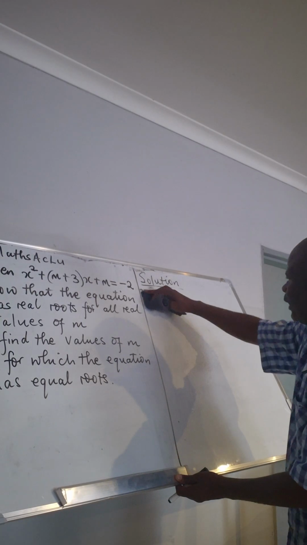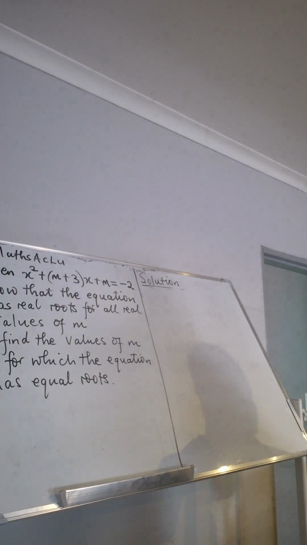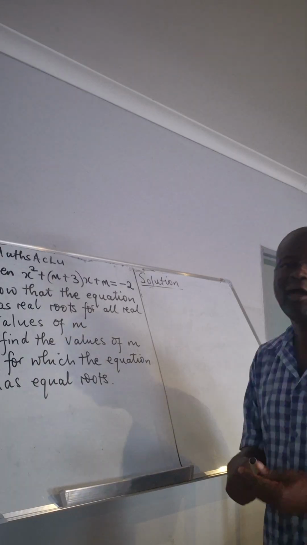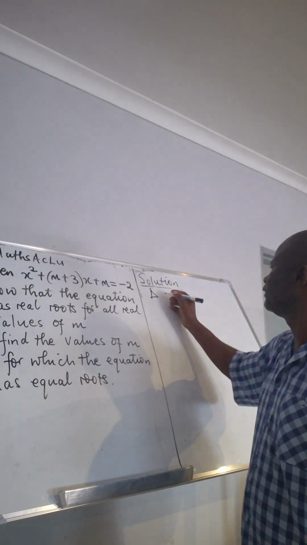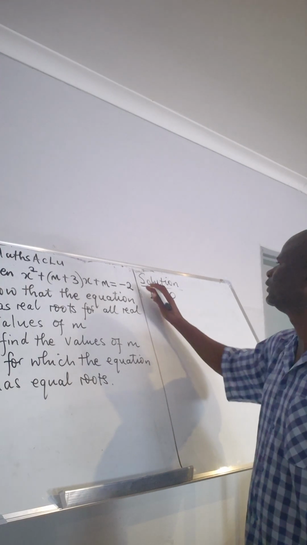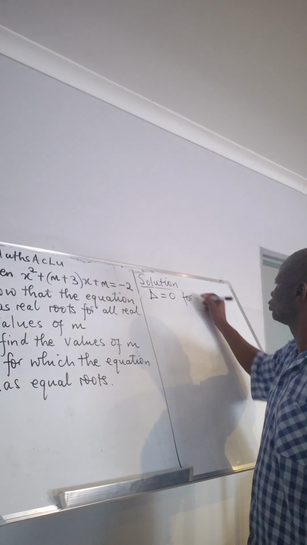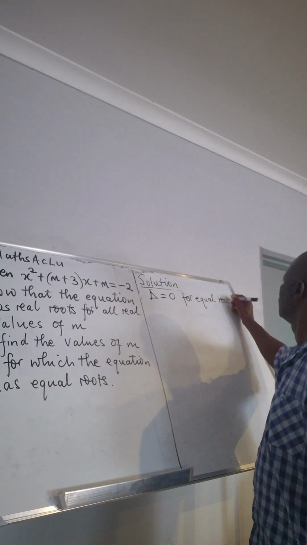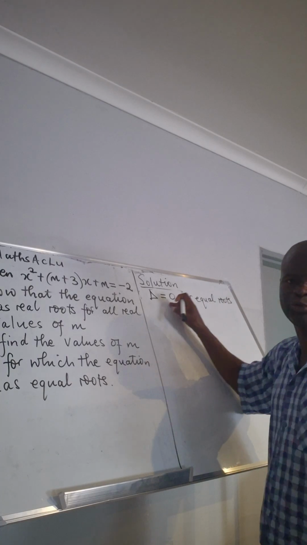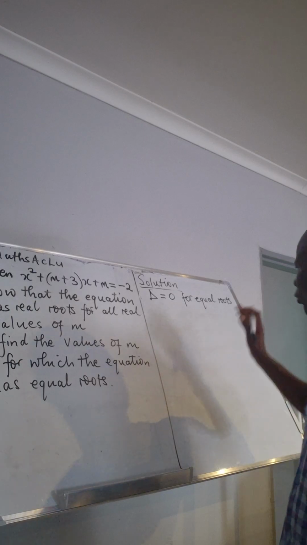From what we discussed some time back, we said our equation has equal roots if only the discriminant is equal to 0. You get a mark for showing this: discriminant is equal to 0 for equal roots.